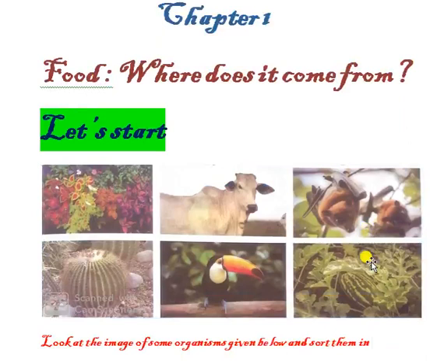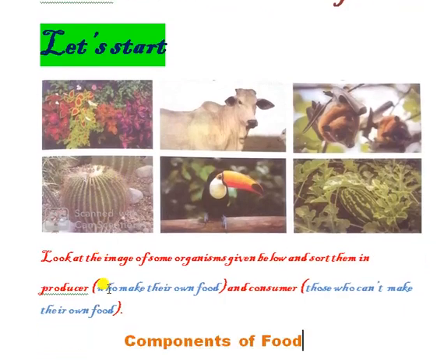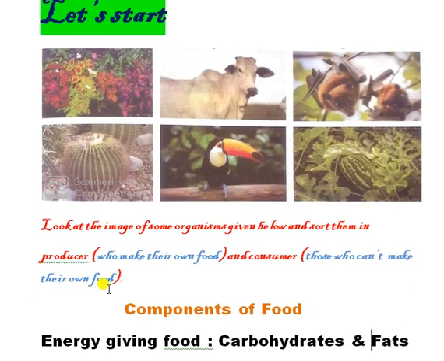In this diagram you can see a lot of pictures like cow, some plants, cactus also. Dear students, now look at the image of some organisms and try to sort them as producer and consumer. Dear students, do you know what a producer is? The organisms that can make their own food are known as producers. Only green plants are the organisms that can prepare their own food.